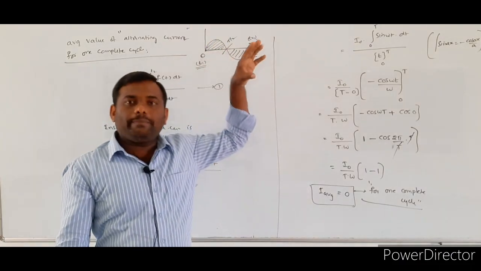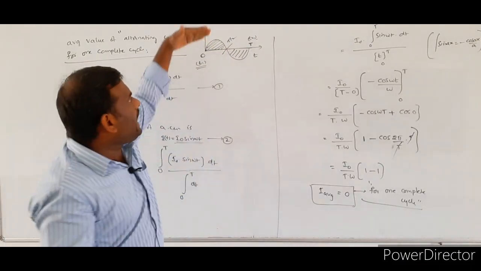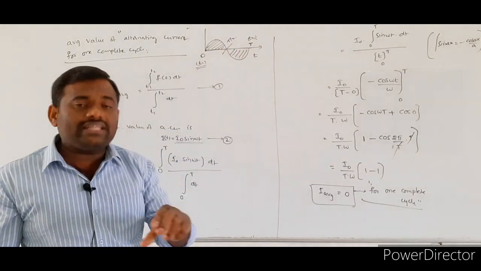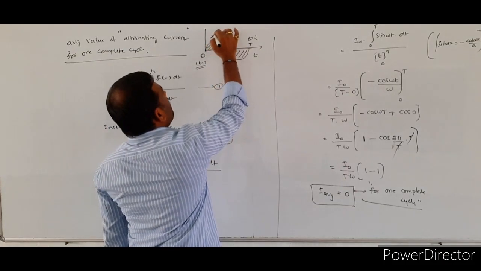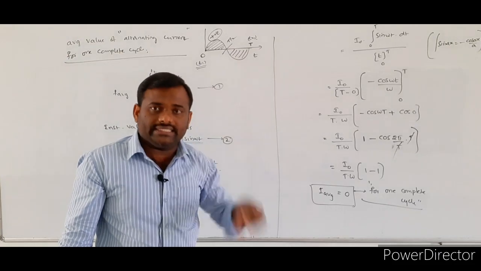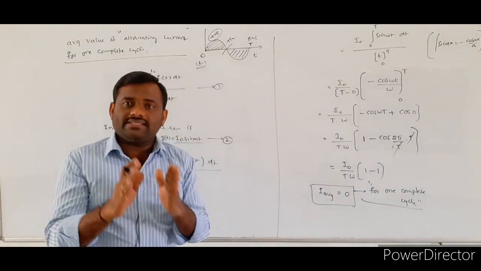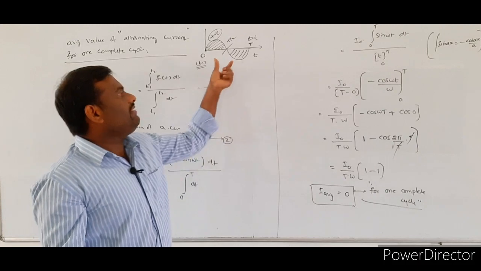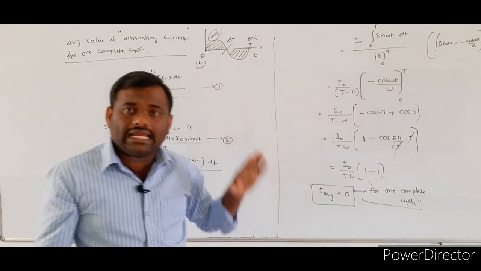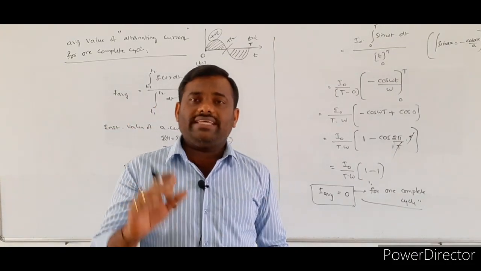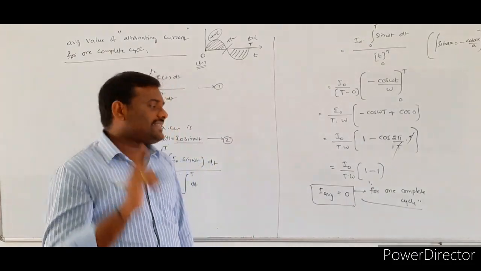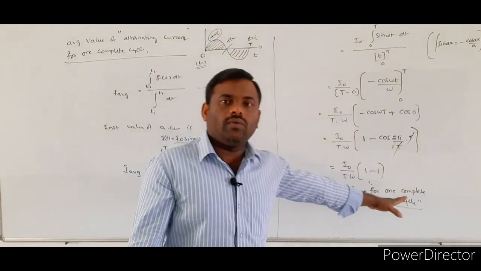The magnitude remains the same in both half cycles. The difference is that one exists in the positive region and the other in the negative region. Both regions have the same magnitude but different directions, so when you calculate the average value of the AC current for one complete cycle, that value is equal to 0.